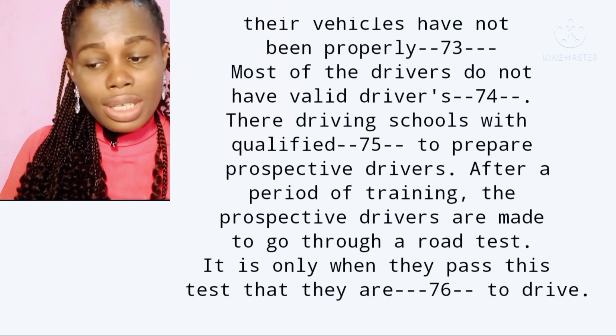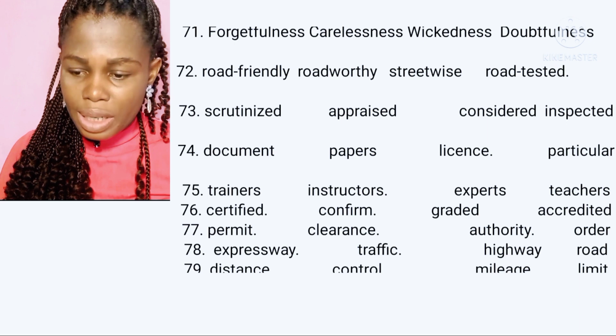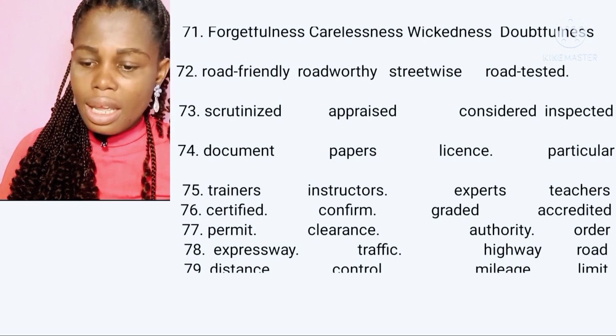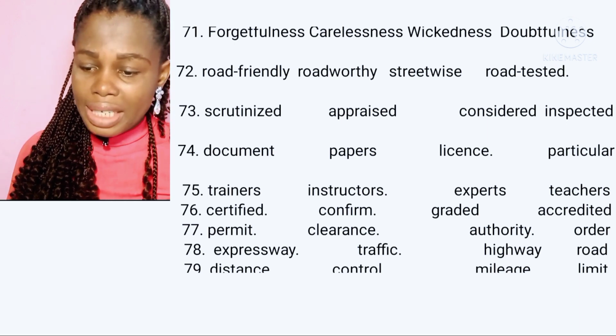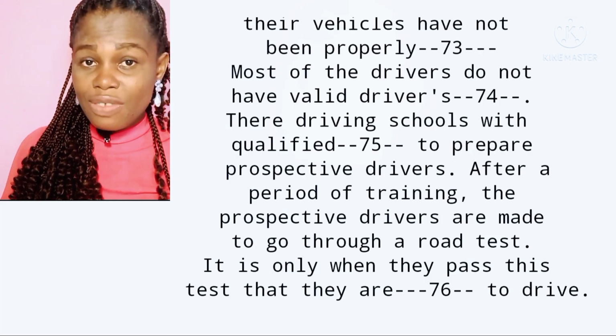Most of the drivers do not have valid driver's dash. Your option A, documents; B, papers; C, license; and D, particulars. The correct answer is license, option C. The document that drivers are being given to prove that they have permission from the government to use the road or to drive on the roads is called driver's license, and not driver's papers or driver's document or driver's particulars, but driver's license. Now let's move to the next one.